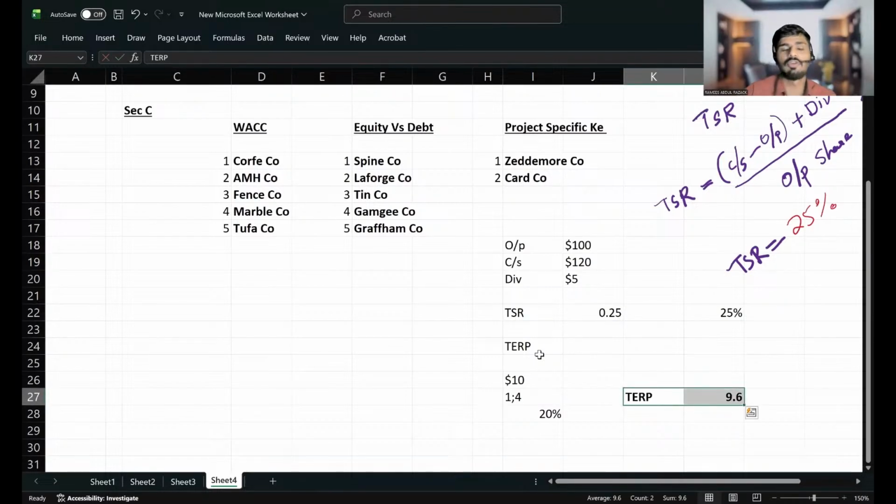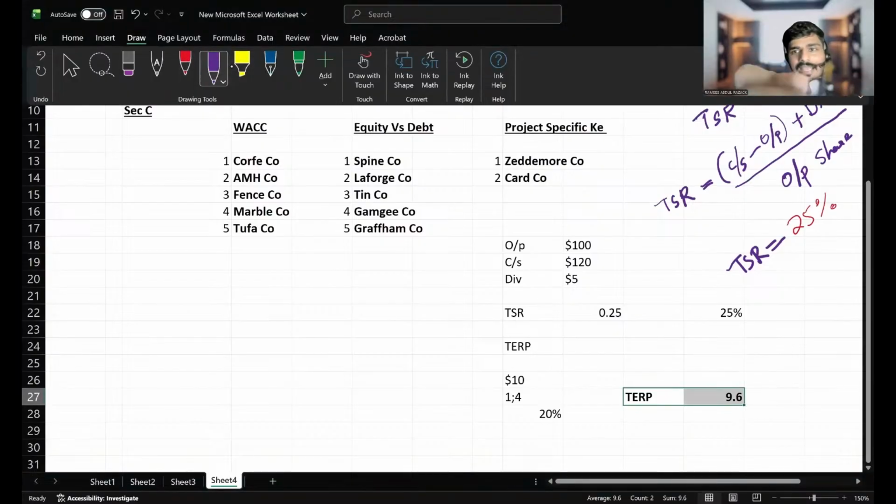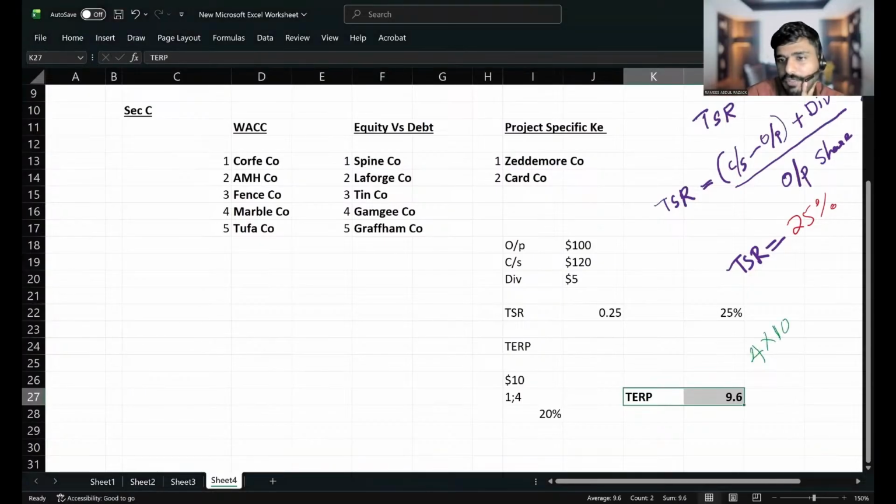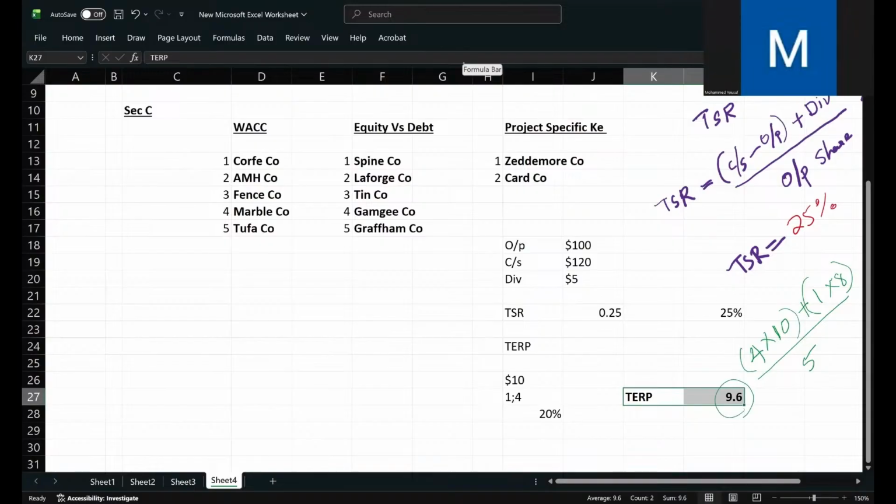Okay. So how to calculate TERP? TERP can be calculated by an equation. Currently, the 1:4 is the rights issue, right? So currently there are 4 shares. Each share costs $10. So 4 into 10 is the current equity they have. Additionally, if they are raising one more share at a 20% discount, the new share will cost only $8. So additionally they will raise 1 into 8, $8, divided by the total number of shares after the rights issue. Currently there are 4 shares, plus one more share after the rights issue, so divided by 5. So 4 into 10, 40, plus 8, 48, divided by 5 will give you 9.6. That is the TERP.